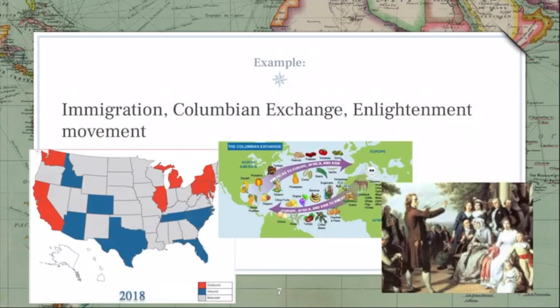And so here's some examples, right? I talked about people. A lot of times we associate that with immigration and migration. Goods, we'll talk about something called the Columbian Exchange. Actually, we'll probably talk about that next week. So that's a little foreshadowing for next week. Okay, that's a movement of goods that we're talking about. And then, like I mentioned before, the Enlightenment movement, a movement of ideas.